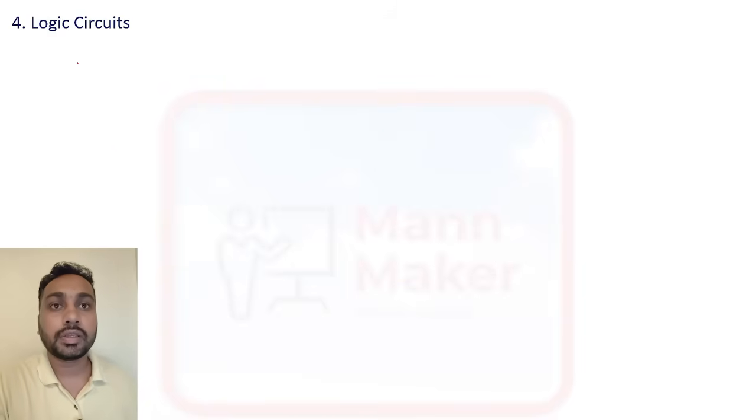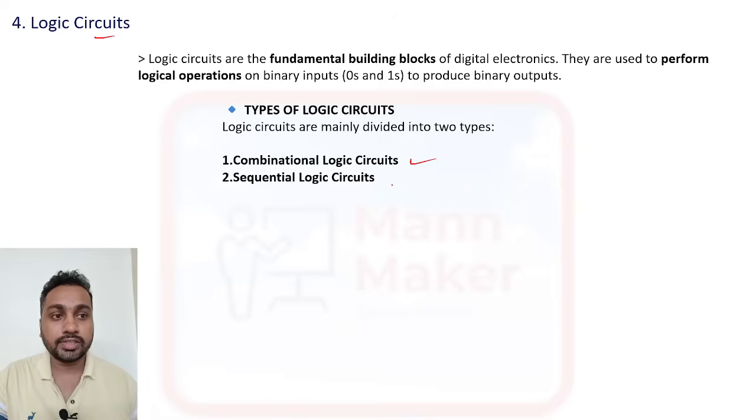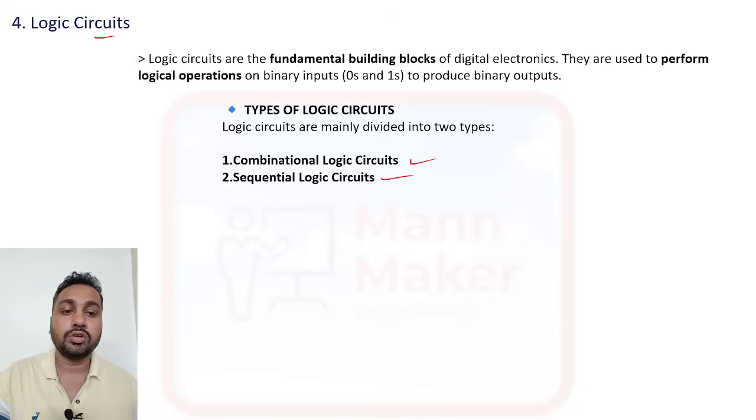Now our another topic is what? Logic circuit. Okay, logic circuits are the fundamental building blocks of digital electronics. They are used to perform logical operations on a binary input to produce binary output. Okay, so logic means it has some design and some blocks which are used for a particular function, for a logic operation. Okay, so generally our logic circuit is divided into two types, that is combinational circuit and sequential circuit. Okay, two types, we have different kinds of circuit, and we have categorized them in two ways: combinational logic circuit and sequential logic circuit.